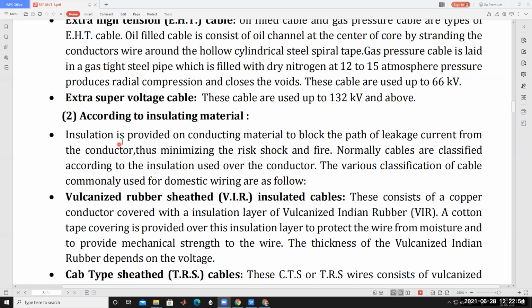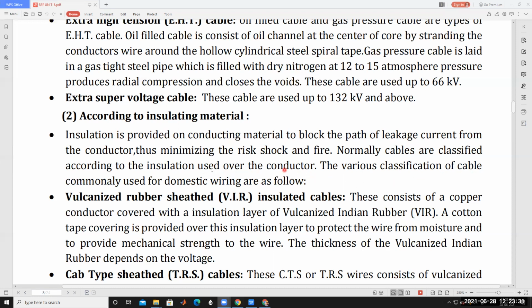Insulation is provided on the conducting material to block the path of the leakage current from the conductor, thus minimizing the risk of shock and fire. Normally cables are classified according to the insulation used over the conductor. Understood?